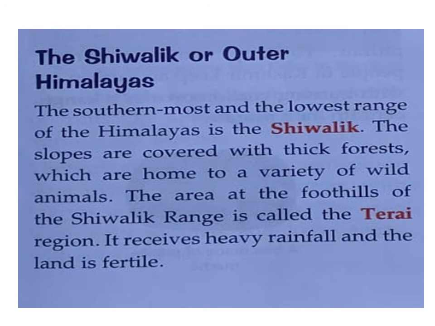The area at the foothill of the Shivalik range is called Tarai. Another term, Tarai. What is the Tarai? The foothill area of the Shivalik range is called Tarai. It receives heavy rainfall and the land is very fertile. Fertile means land or place or plain which is helpful to grow more and more crops. Like different types of crops we can grow in that land. So that land will be called fertile.